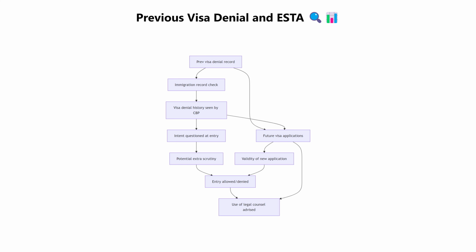This flowchart illustrates how a previous visa denial, even if not related to criminal activity, becomes part of your immigration record and can affect future applications. It shows that Canadian citizenship doesn't automatically resolve this issue, as U.S. travel history impacts CBP's assessment, irrespective of the passport used.